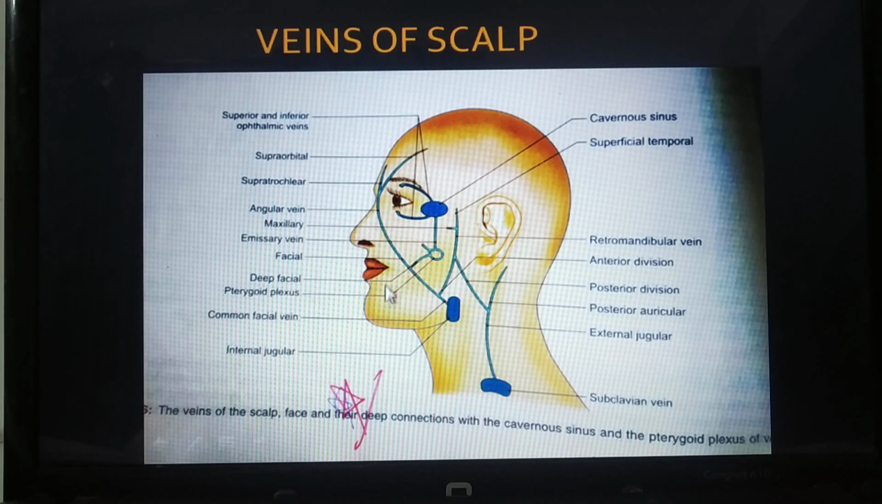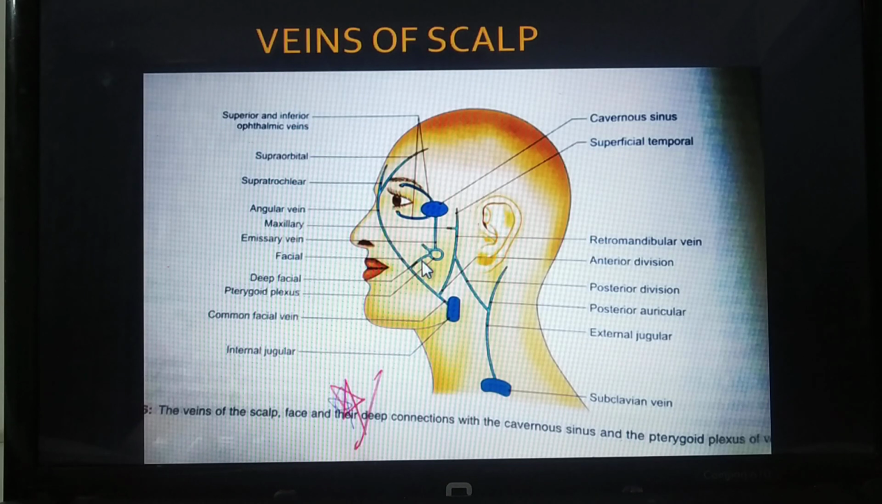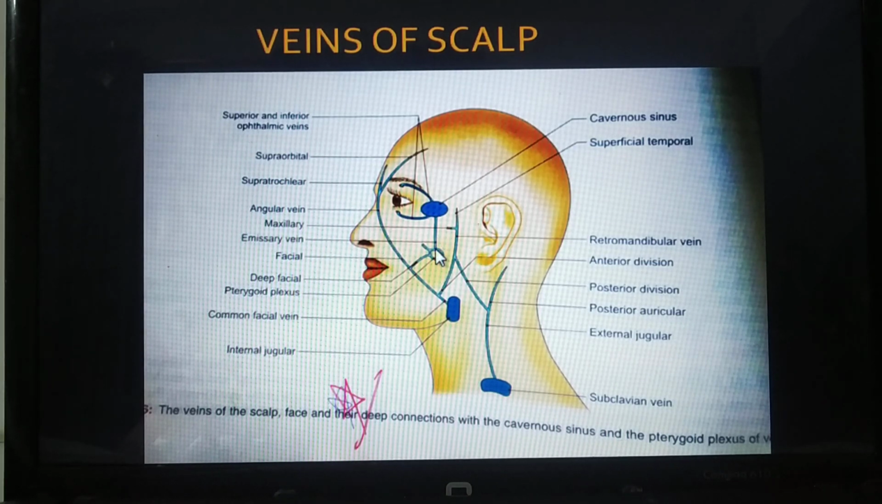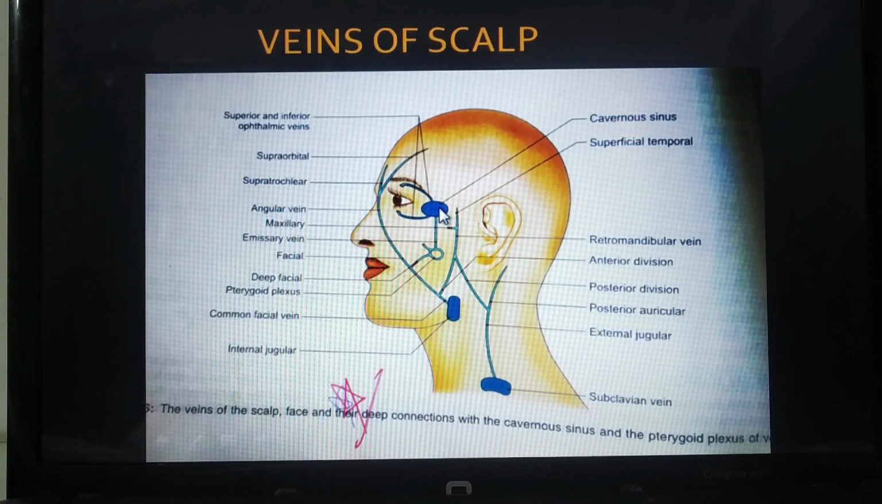Then from this dangerous area of face, the deep facial vein is going to enter into the pterygoid plexus. From the pterygoid plexus going straight to the cavernous sinus. Fine. So this is the emissary vein that helps in going above.